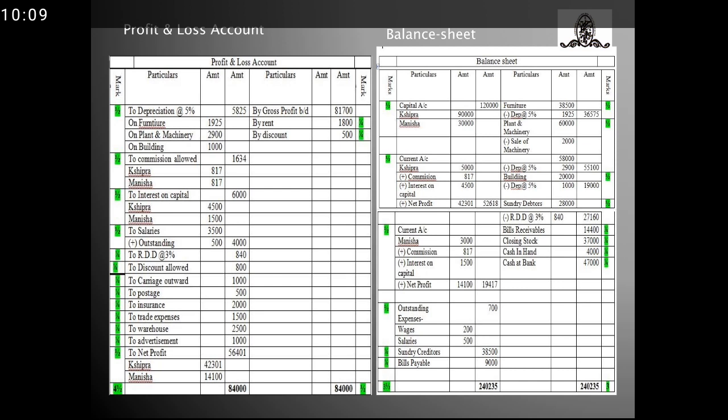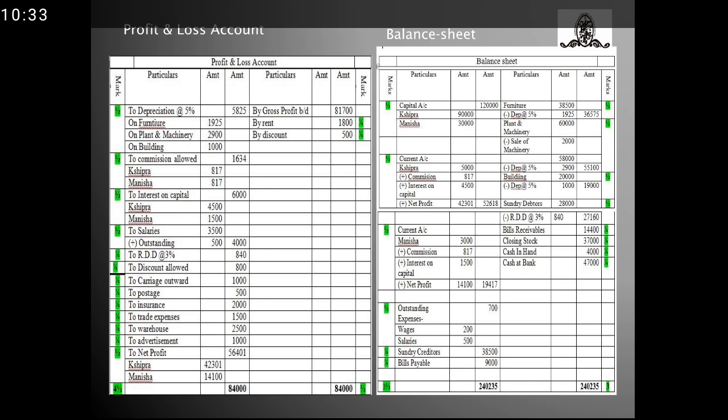Shipra's current account was 5,000, whereby I added the commission 817 rupees. I added the interest on capital 4,500 and the net profit he received for the year. So total amount comes 52,618. Again, I calculated the current account of Manisha.